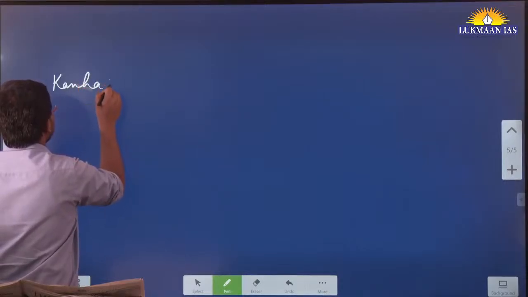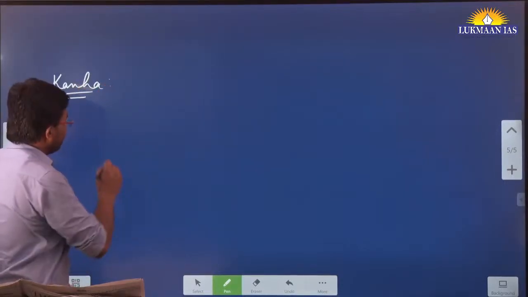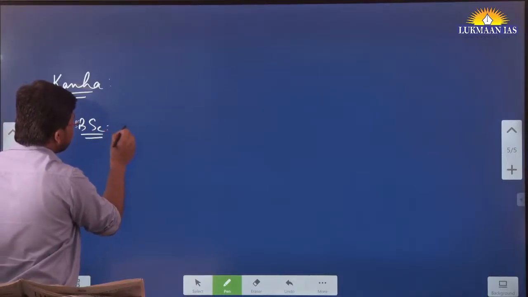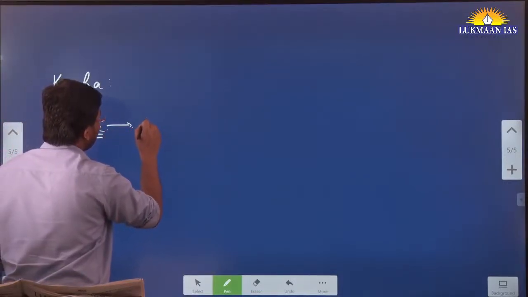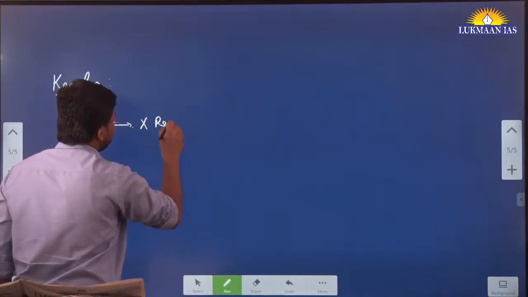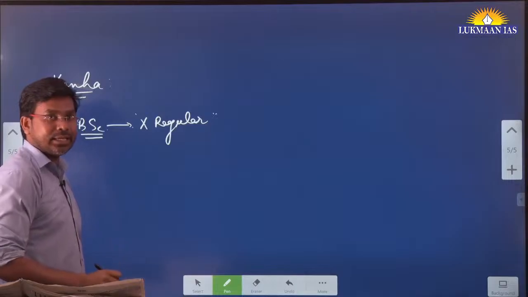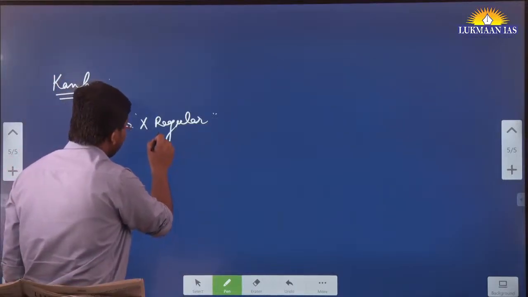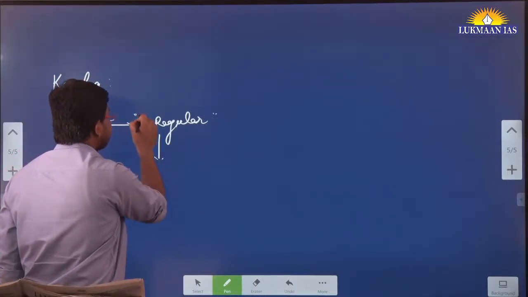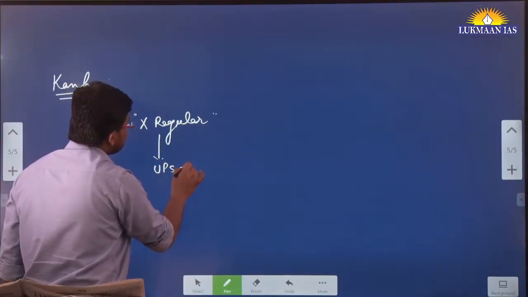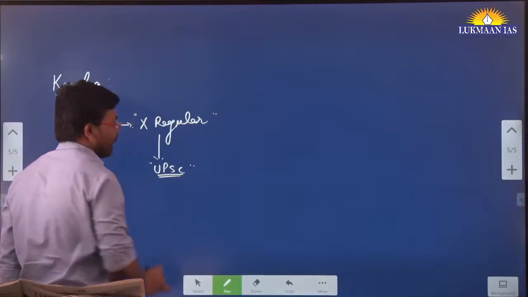I mean the person who has written the comment, right? So you want to say that you don't want to attend this BSc regularly. You want to do a BSc but not attend regularly, and at the same time you want to prepare for UPSC, right?